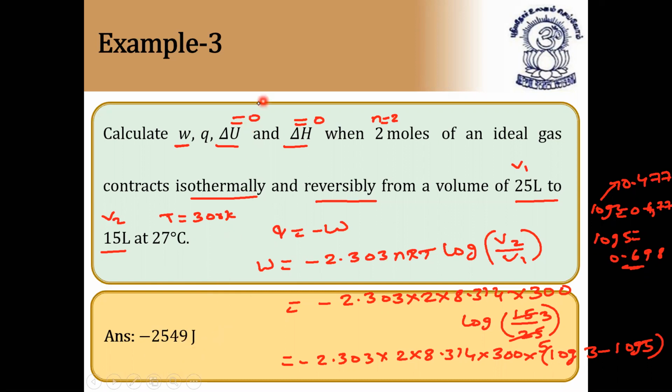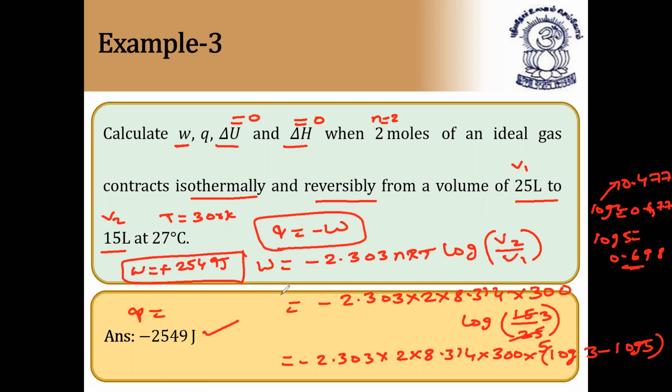So after substituting these values, work done is equal to plus 2549 joules, and Q is equal to minus 2549 joules. This is the value of Q because Q is equal to minus W. I hope it is clear.